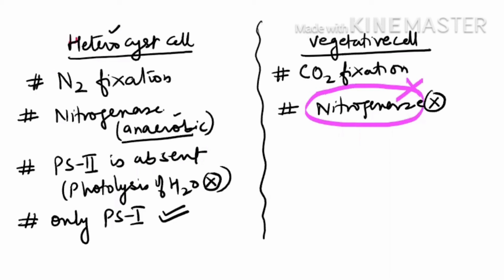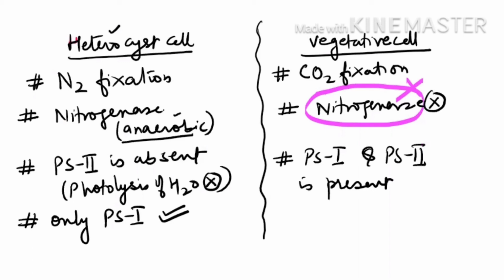Then they will have both PS2 as well as PS1. PS1 and PS2 are present in them. This is again a very important concept. They want both PS1 and PS2 because only then can photosynthesis occur. In detail, what PS1 and PS2 are you will be studying in the photosynthesis chapter.